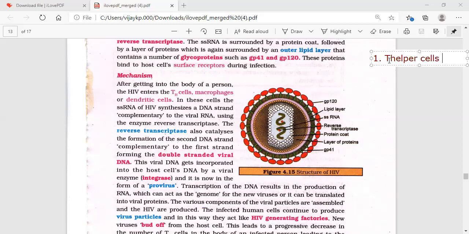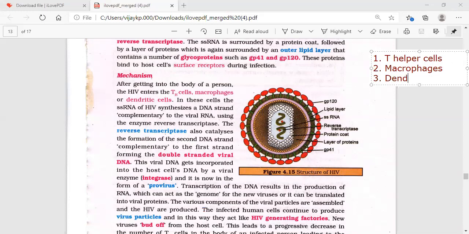What is the function of T helper cell? T helper cells are for both humoral immunity and cell mediated immunity. They present the microbes to the respective police, that is both B lymphocytes and T cytotoxic cells, isn't it? So straight away it is affecting them.